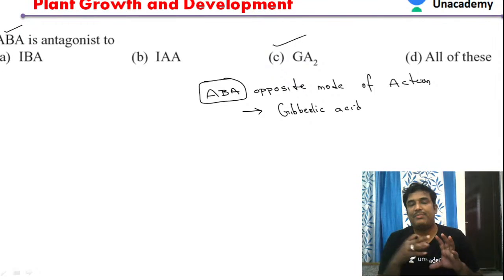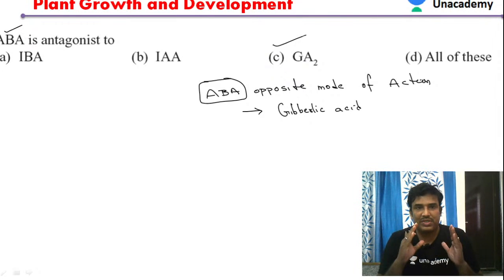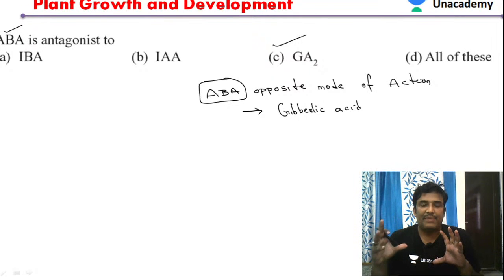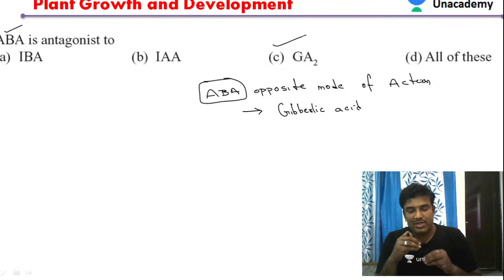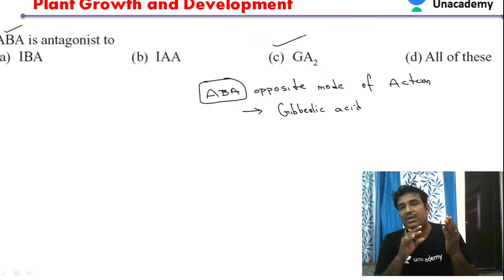Against abscisic acid means opposite to the action of abscisic acid. Abscisic acid is promoting dormancy, whereas gibberellic acid is promoting internode elongation. So both are acting opposite to each other.